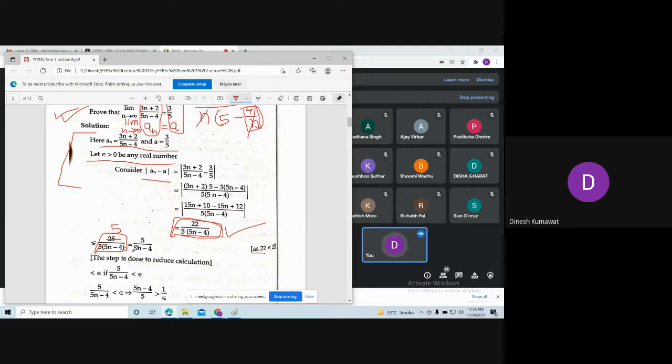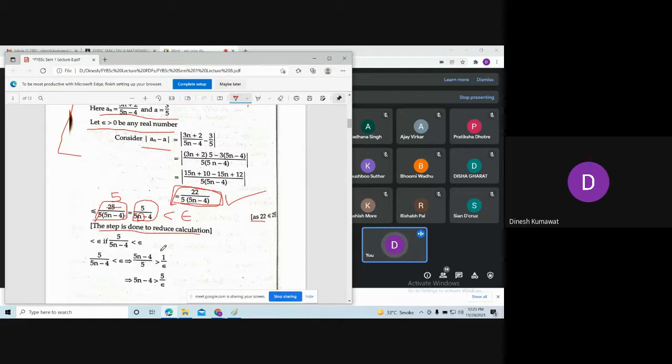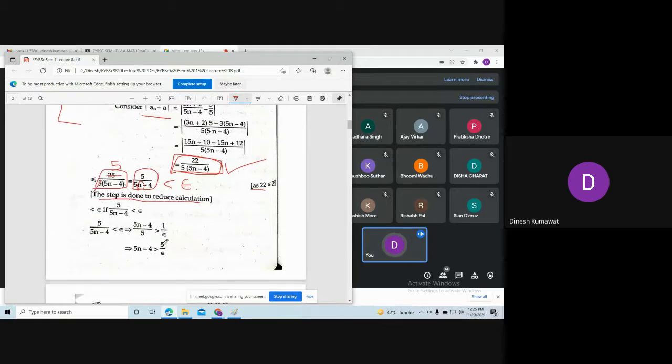So here we are having 5 upon 5n minus 4. Okay, now what is our aim? Our aim is to show this number is less than epsilon, which means we need to find the value of n such that this number is less than epsilon. So this step is done to reduce calculation. Okay, so now what we have to show, we will carry that forward, and we will find out the condition on n, how we are getting the condition on n.